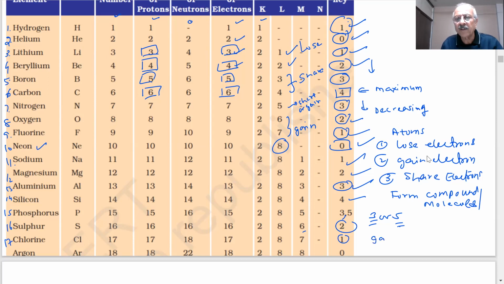It can gain 1 electron very readily, and then it will get 8. So that's why the valency is 1. And argon is a noble gas. Atomic number 18, number of protons 18, number of neutrons 22, number of electrons 18, valency 0.